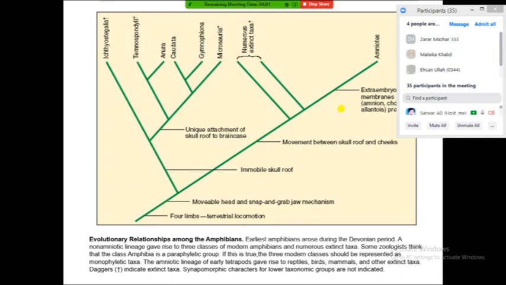Some zoologists think that monophyletic taxa like the amniotic lineages of the early tetrapods gave rise to the reptiles, birds and mammals, and other extinct taxa; here the dagger indicates extinct taxa. Synapomorphic characteristics of the lower taxonomic groups are not indicated. Here this is not the detailed diagram of this phenomenon.